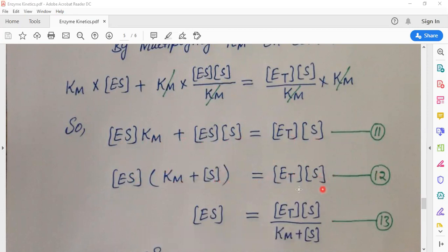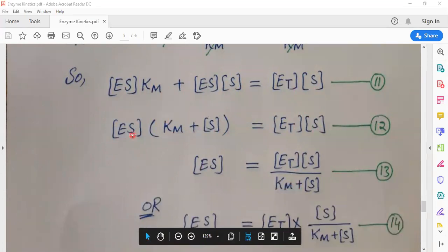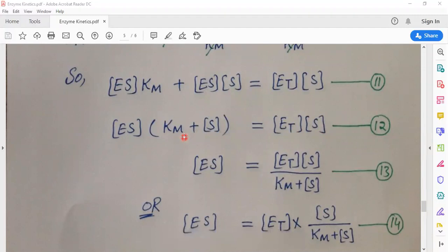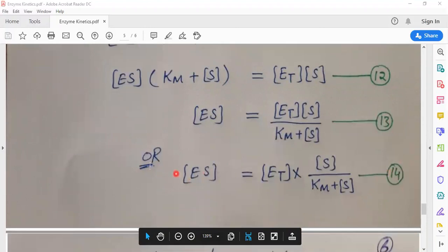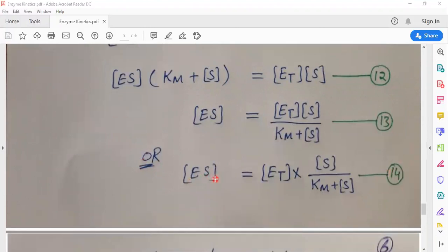This is equation 12. Enzyme substrate concentration will be equal to ET into S divided by Km plus substrate concentration. This is equation 13. We can also write enzyme substrate concentration equal to ET multiplied by substrate concentration divided by Km plus substrate concentration.